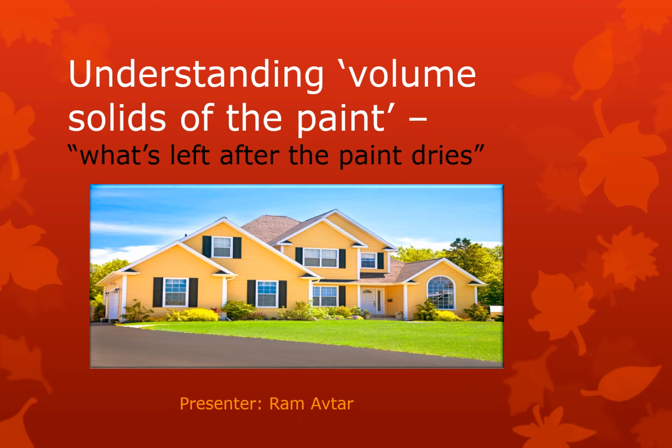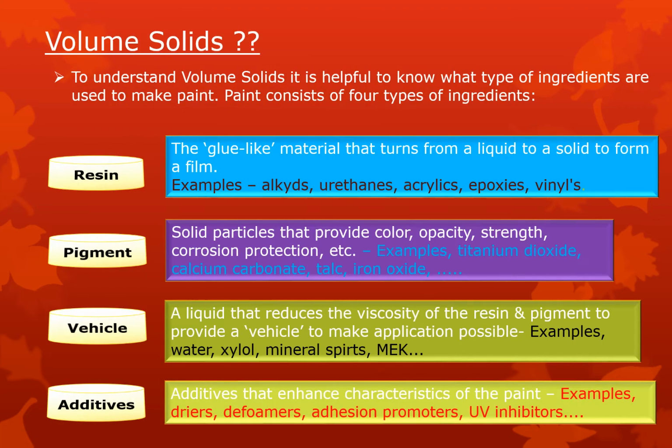Today we are going to discuss the understanding of volume solids of the paint. Volume solids of the paint means what's left after the paint dries. So before discussing the details of volume solids, first we have to know what a volume solid is.